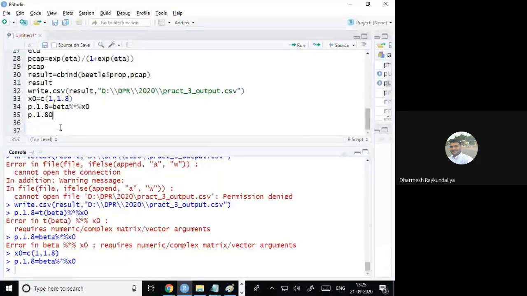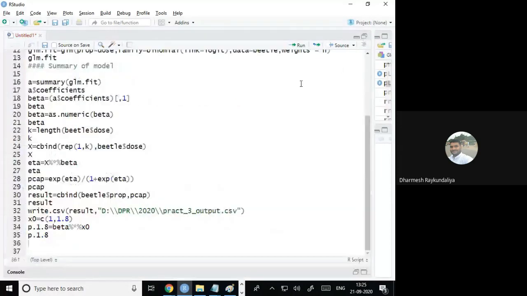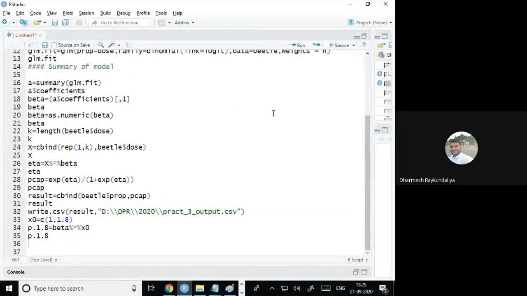When the dose is 1.8, it is giving 0.96. When the dose is 1.8, then what is the probability that the beetle is going to die? It is 0.96. So this is the end of the practical. Any questions?